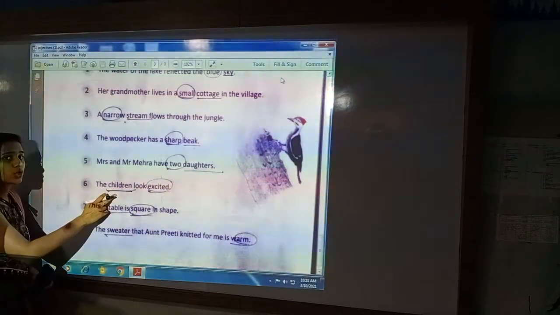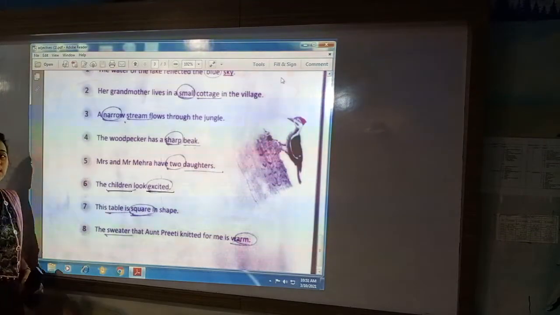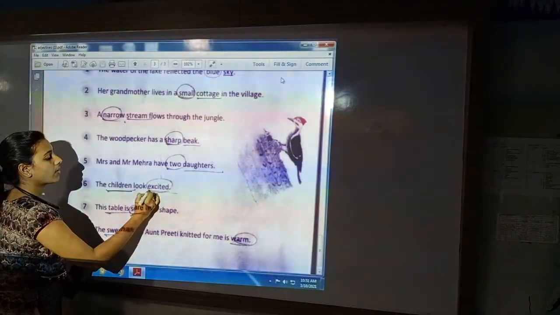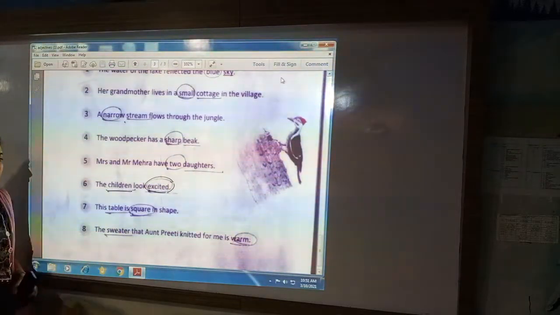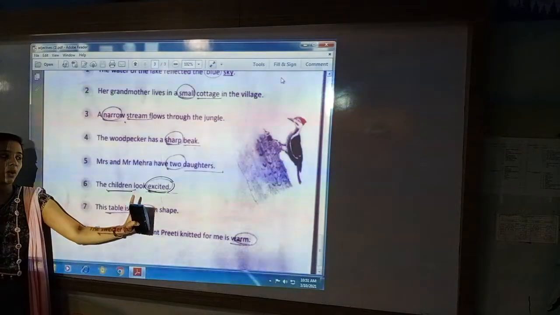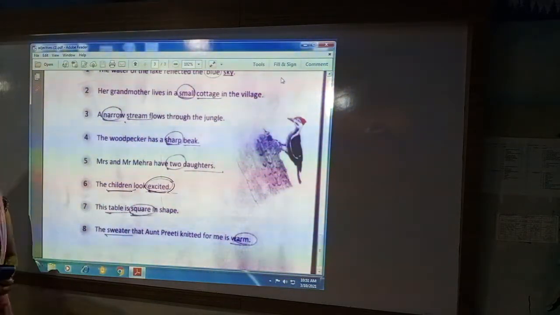And how are the children? Excited. This is our adjective. So the answer of how is the adjective. And what or who is excited? Children. That is our noun.